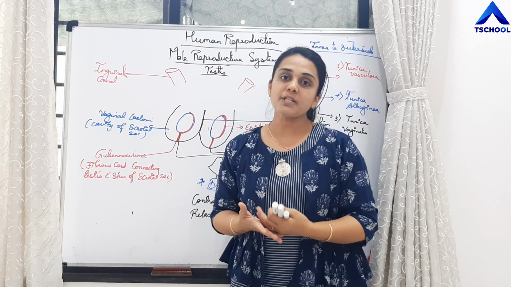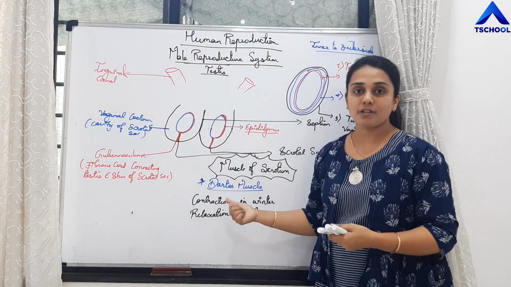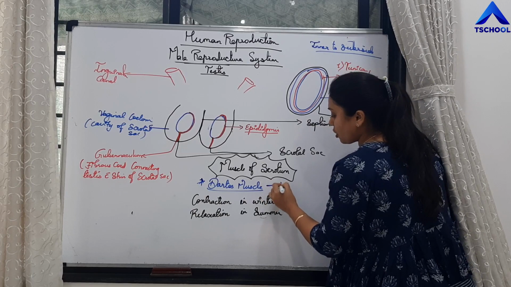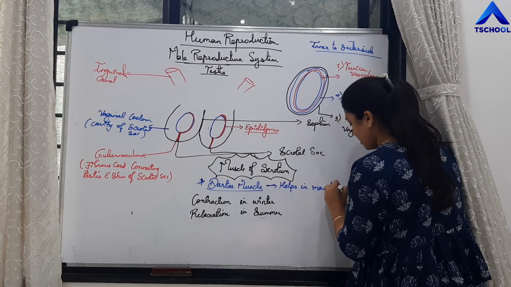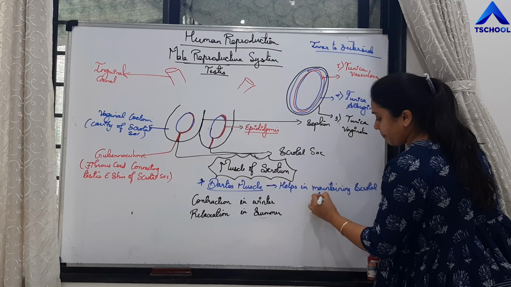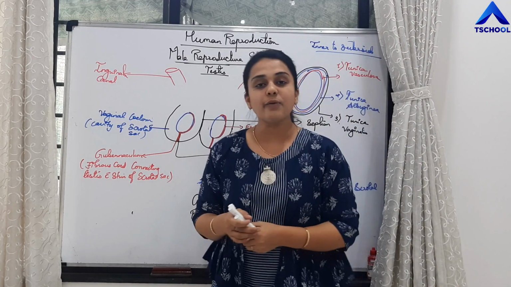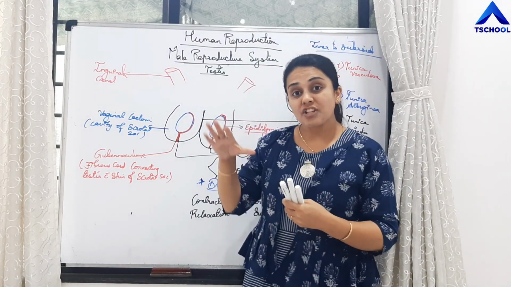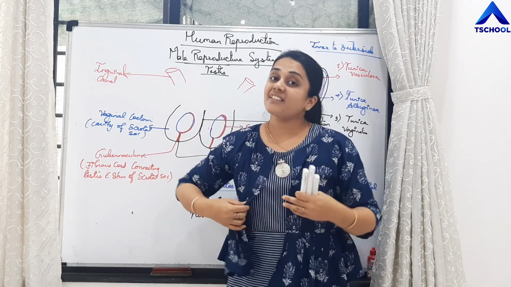But how is the scrotum going to help in maintaining that temperature? So because of this Dartos muscle, right? This Dartos muscle helps in maintaining the scrotal temperature. So what happens, students? The muscles are going to contract in winter. We know that during the winter season it is cold, right? So the temperature is low. So the temperature of the scrotum will be lower even than it is required.